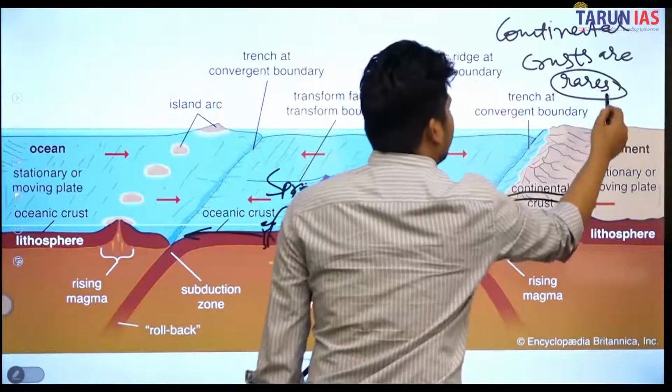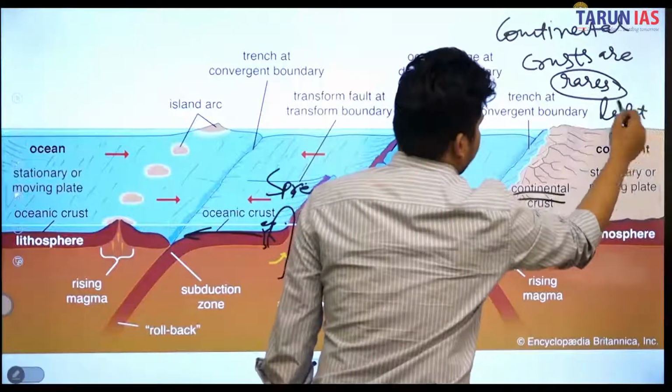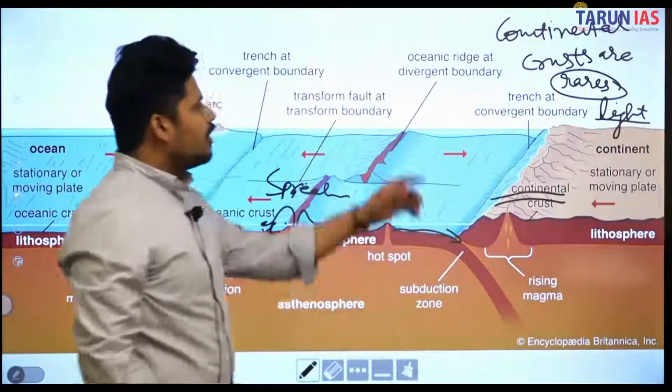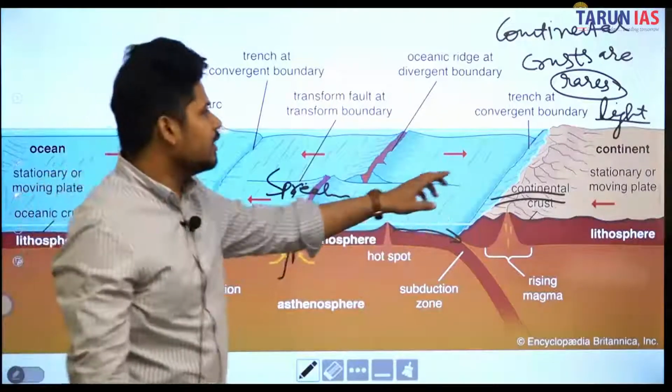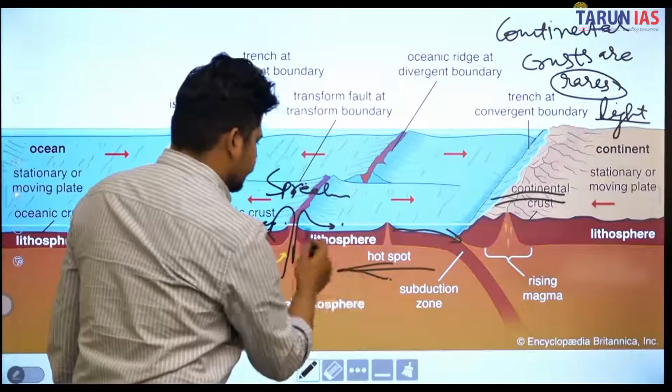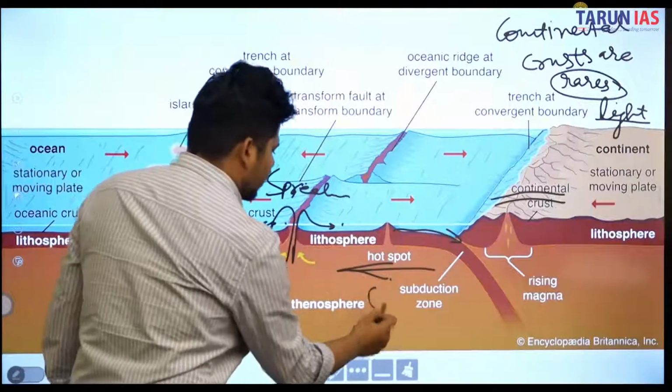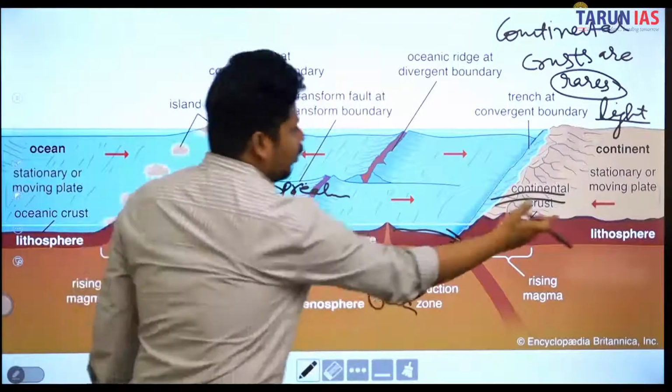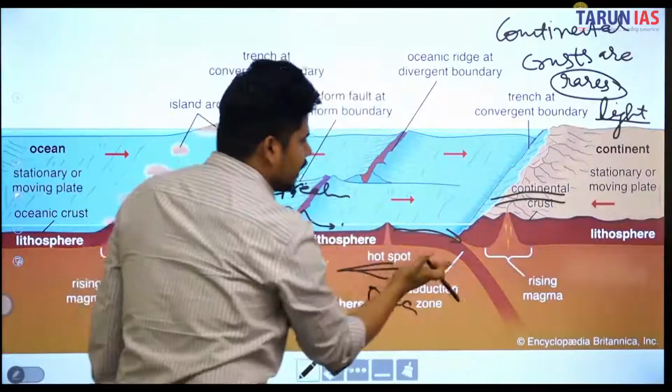Rarer means lighter basically. Continental crusts are rarer than what? This crust. This is what? Oceanic. This is continental plate, this is oceanic plate, right?